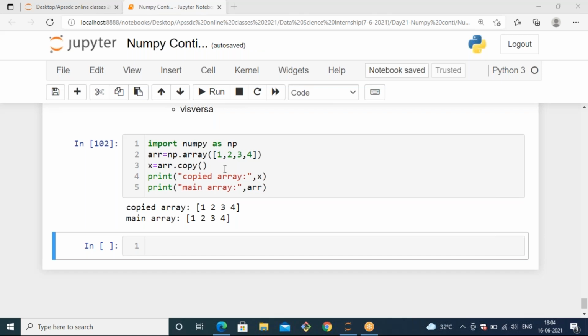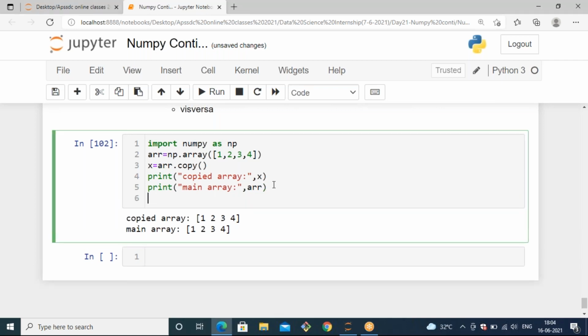So if I change anything, will that be reflected in the main array or not? Let's see. For that I'm going to change my main array, the variable arr, and overwrite the 0th index value. I can use arr[0] and pass a new value like 40.